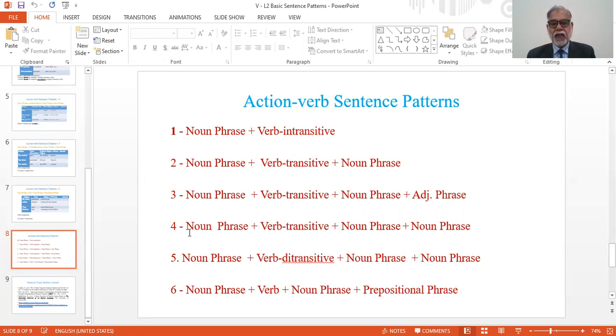Fourth pattern is noun phrase, verb transitive, noun phrase, noun phrase. Fifth pattern is noun phrase, verb transitive, noun phrase, noun phrase. And the last one is noun phrase, verb, noun phrase, prepositional phrase.